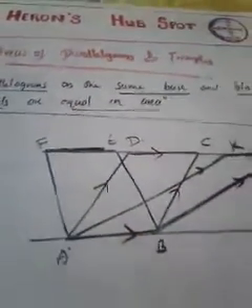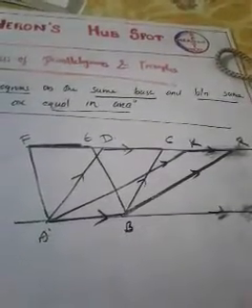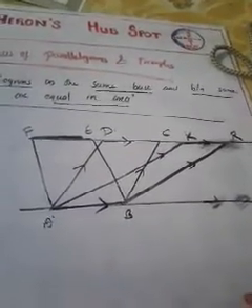We can say parallelograms' areas are equal if those parallelograms are on the same base and between the same parallels. We can say that the area of each parallelogram is equal. We are going to prove that theorem, but still we have to go deeper into this theorem. So let me explain once again. Let me draw another figure according to that theorem.